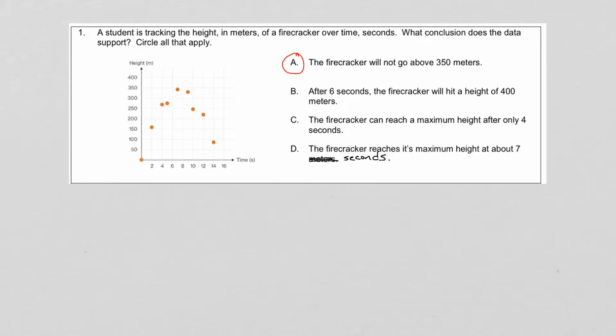After 6 seconds, the firecracker will hit a height of 400 meters. Well, we just said it won't go above 350, so that's impossible. The firecracker can reach a maximum height after only 4 seconds. Well, if we find 4 seconds here and we go up, that's not the maximum, so C is not true either. The last choice is the firecracker reaches its maximum height at about 7 seconds. So if we go over here to 7, between 6 and 8, and go up, yeah, that's about where the maximum is. So we have two true statements here.